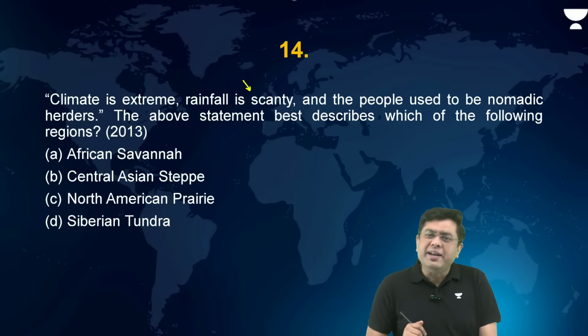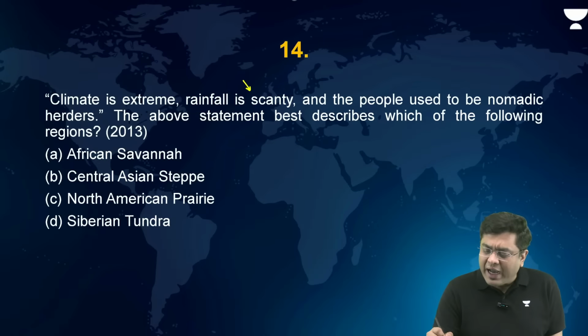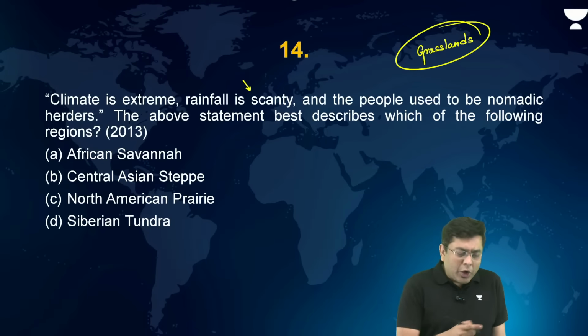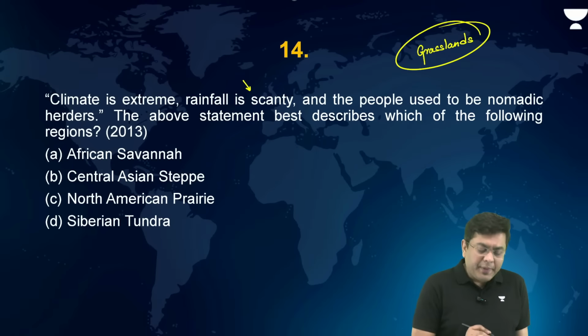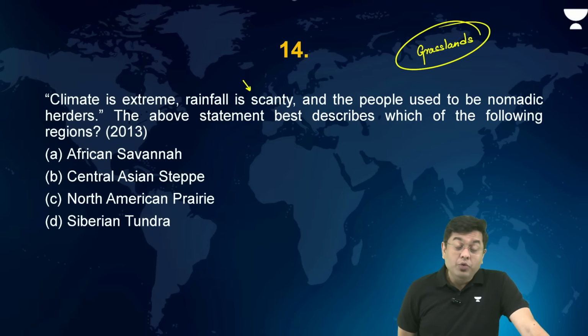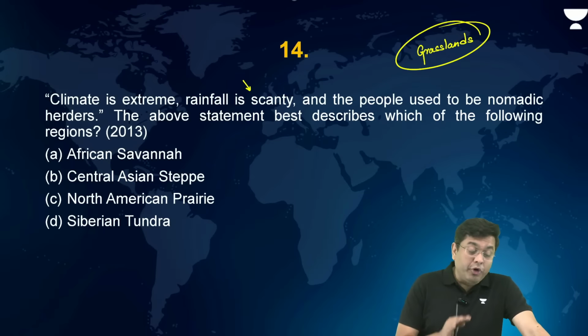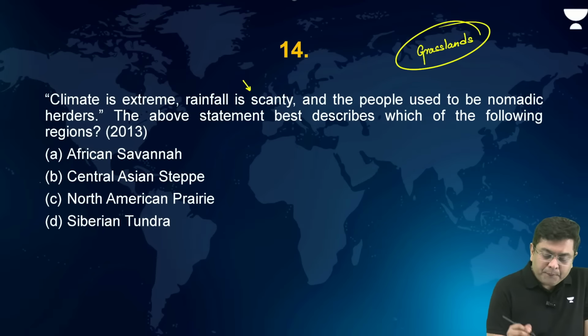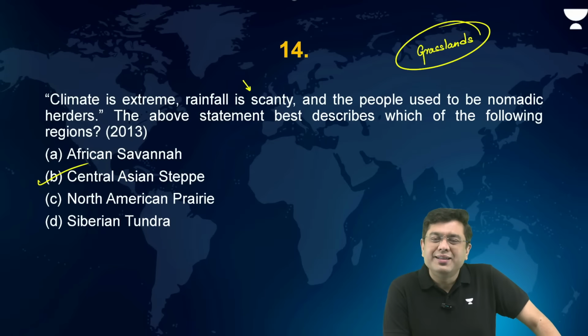People used to be nomadic herders. Where do you find nomadic herders? Where you have the grasses, isn't it? That is where nomadic herders would be observed. Now out of this, African savanna, Central Asian steppe, North American prairie, or Siberian tundra. Now, in the case of rainfall being scanty and people being the nomadic herders, the correct answer is going to be Central Asian steppe.